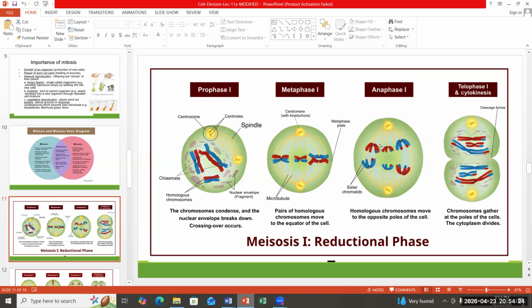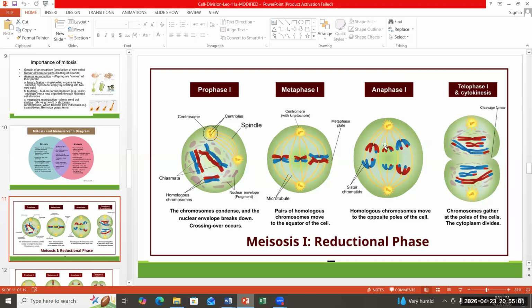Is it for sure that this particular chromosome will move to this side and this one to the opposite side? Can the attachment of a spindle fiber vary it? Let's suppose blue is the paternal chromosome. Is it for sure that all the blue paternal chromosomes will go in one cell and all the red maternal chromosomes in the other? Is there any such restriction or is it random? No restriction.